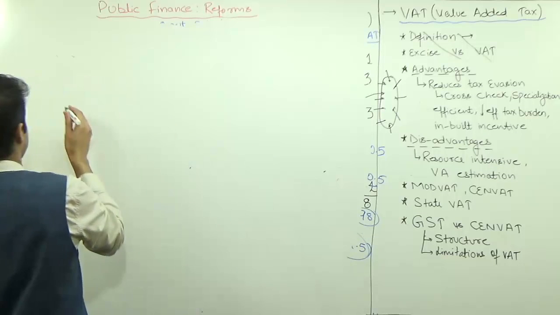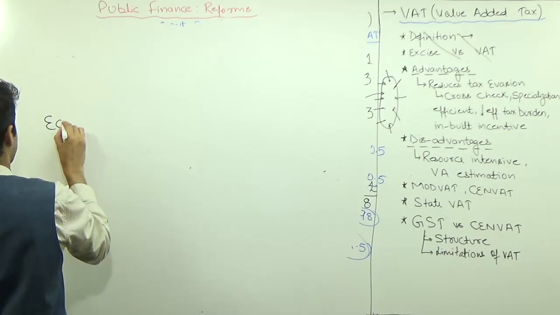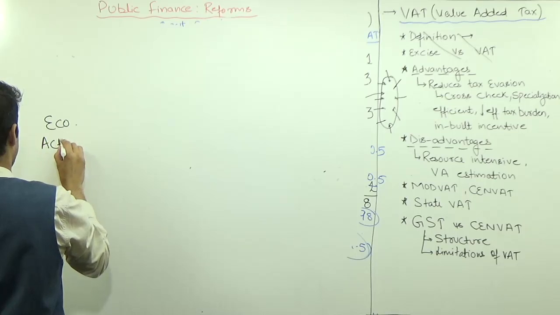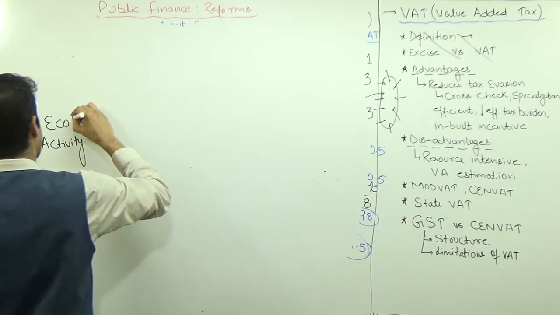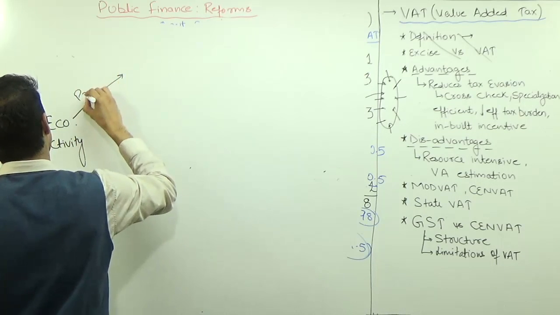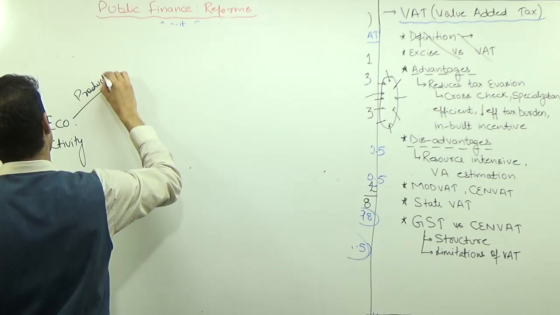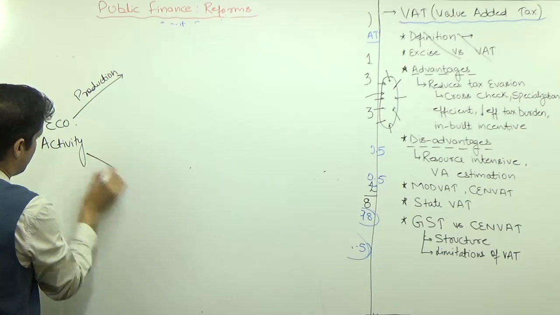Let's draw this diagram. If it is any economic activity, either there will be production or there will be distribution.